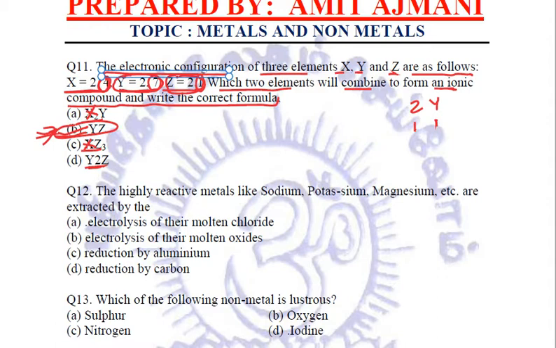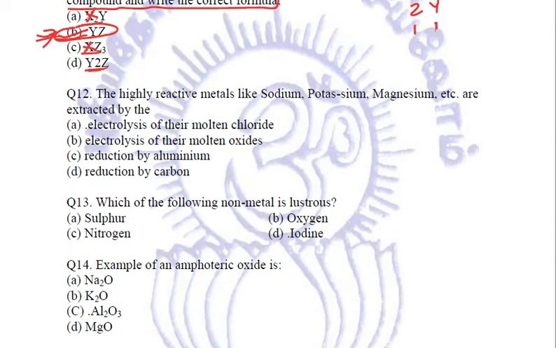B part will be the answer. Got it? Next question is, the highly reactive metals like sodium, potassium, magnesium, etc. are extracted by... these metals are extracted by the first option, electrolysis of their molten chlorides. Yes, this is the right answer, right? They are obtained by the electrolysis of their molten chlorides. So we will directly mark A as the right answer.